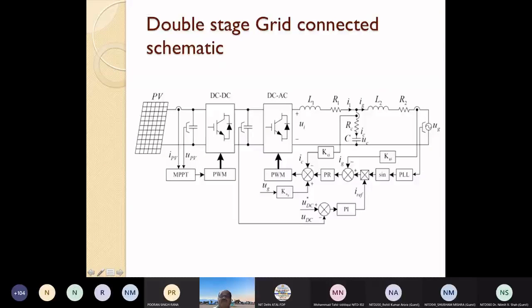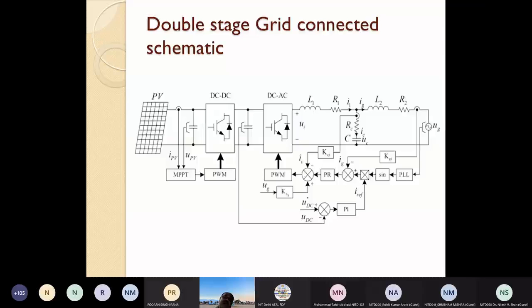As a result, what we can regulate is the current. So a grid connected inverter acts as a current source and it injects current into the grid. So it acts as a current source rather than a voltage source. So a VSC has been converted to current source operation in a grid connected mode.